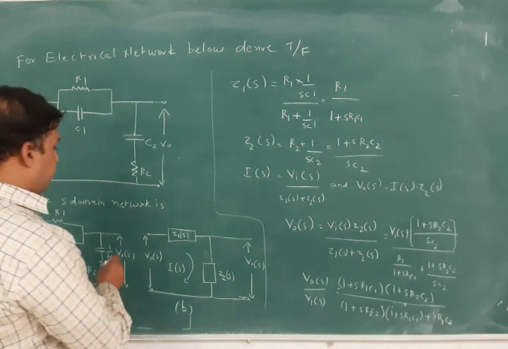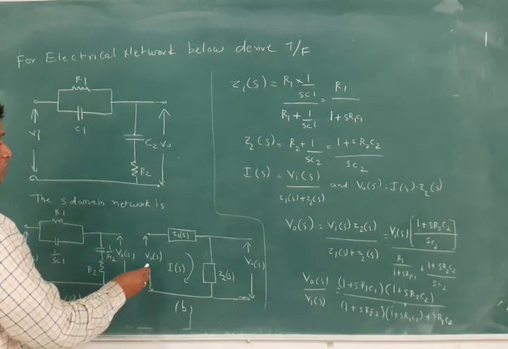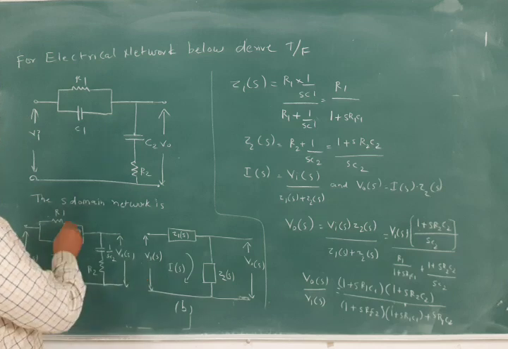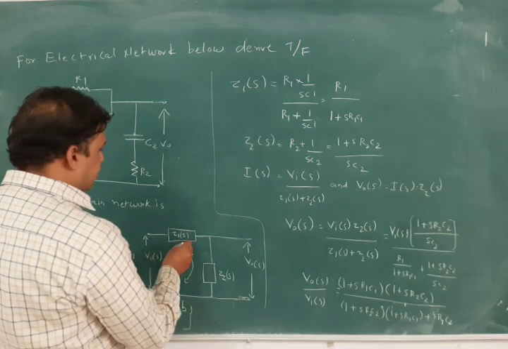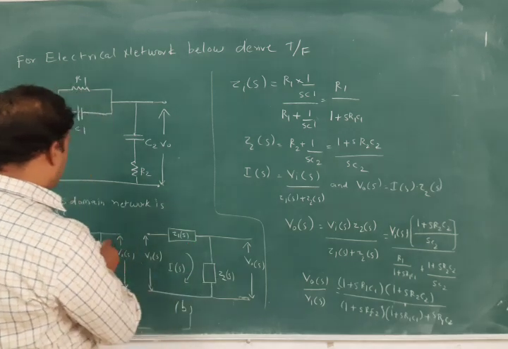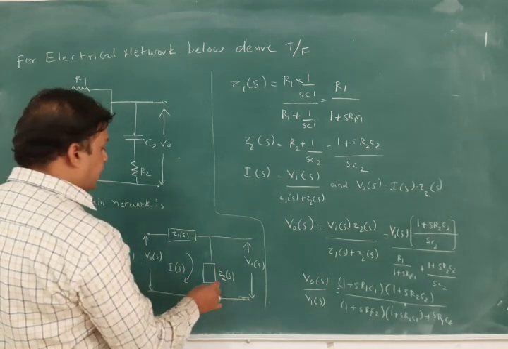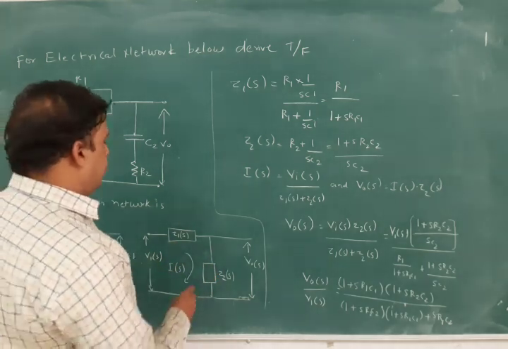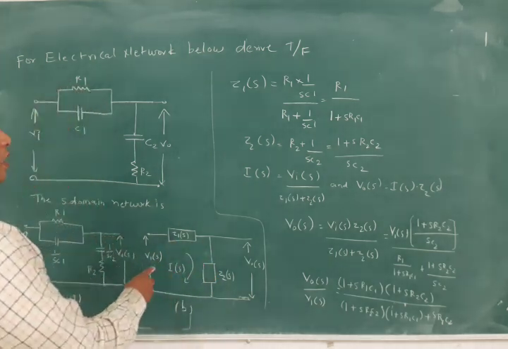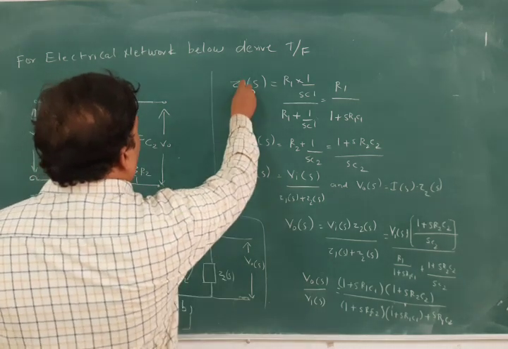So in the S domain network, after applying the Laplace transforms, we will write this complete R1 and 1 by SC1 as Z1. We treat it as an impedance, and these two series capacitor and resistance we treat as an impedance Z2 of S. Now from this figure we apply the following, Z1 of S.